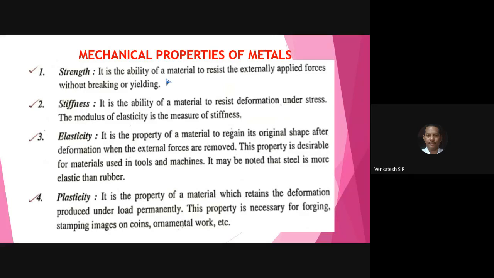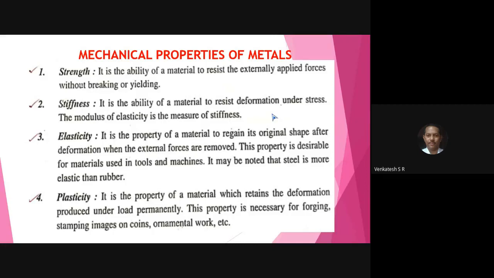See, you all belong to engineering, whether it may be computer science or mechanical, electrical or civil. One thing you have to remember in your lifetime, elastic property of a material. Elastic property and plastic property. First, learn what is elastic property.